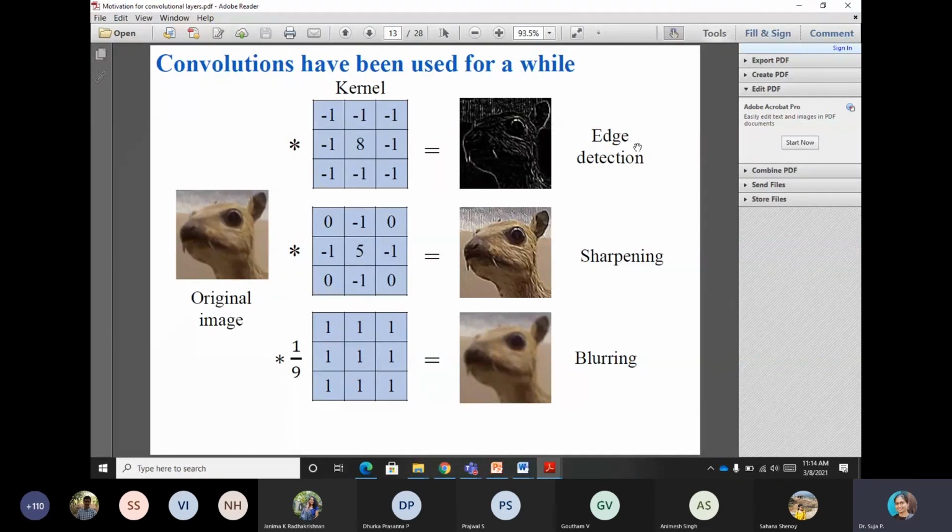The first one is a high pass filter which performs edge detection, and the second one is also a kind of enhancement operation. A filter that is used for enhancement, sharpening, we can still call a high pass filter. And the third one performs a blurring operation. This we call a low pass filtering operation or a smoothing operation. So usually low pass filtering is associated with smoothing or blurring, and high pass filtering is associated with sharpening or edge detection.